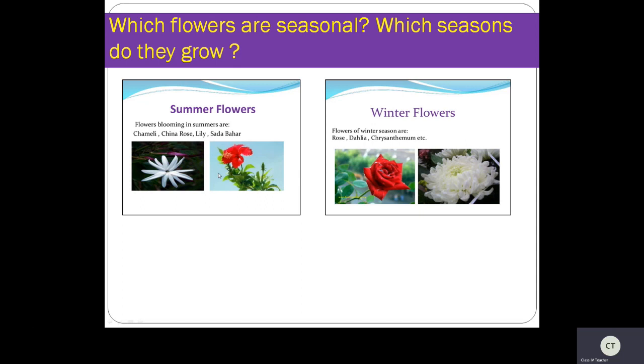Have you ever observed? Just notice this. And a few flowers flower during the winter season. Flowers of the winter season are rose, dahlia, chrysanthemum, and also you can see marigold. Generally in the winter season you can find such kinds of flowers. Right, children? Have you recalled this? Yes, you can discuss this seasonal flowers with your parents very well. So you have to identify this and just discuss.